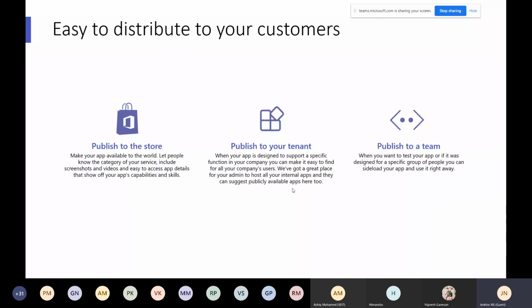The other thing is that it's easy to develop and distribute. First, you develop an application and you can publish it to your team. That is nothing but testing the application. You can test the application at your end using ngrok. Then you need to publish to your tenant level, and you need to think about deployment: where to deploy and how to deploy it dynamically.